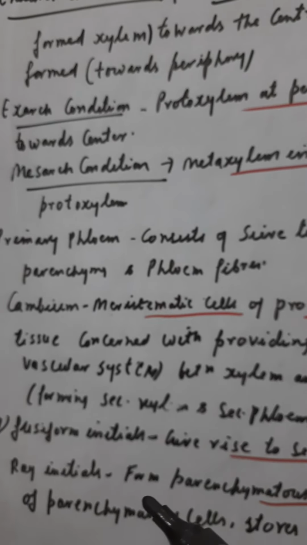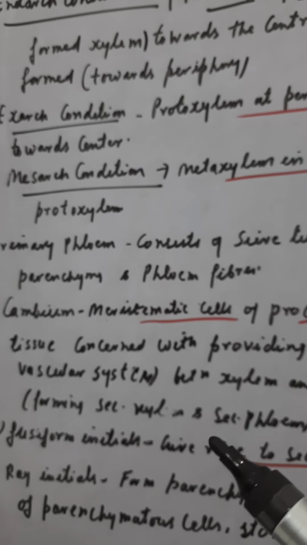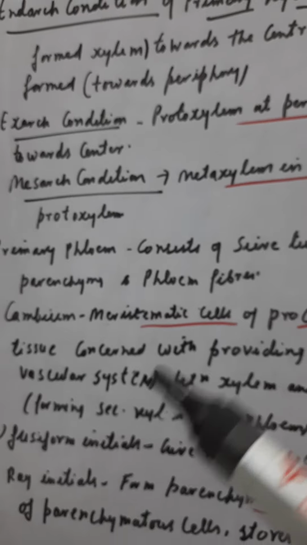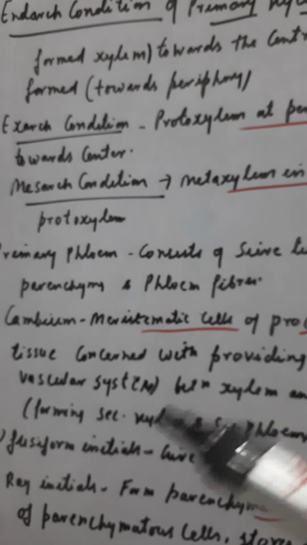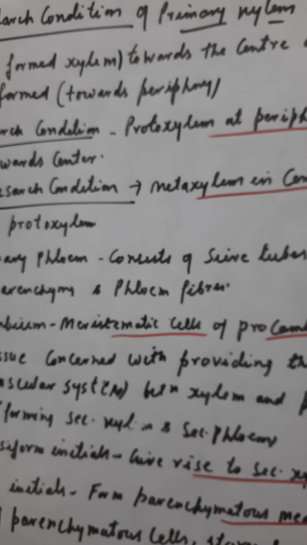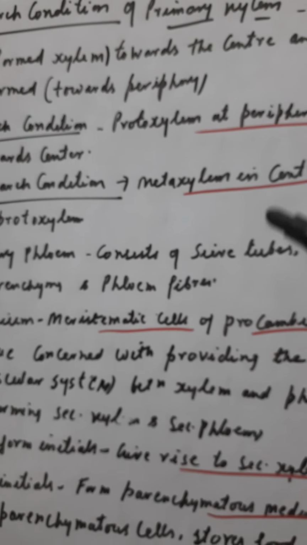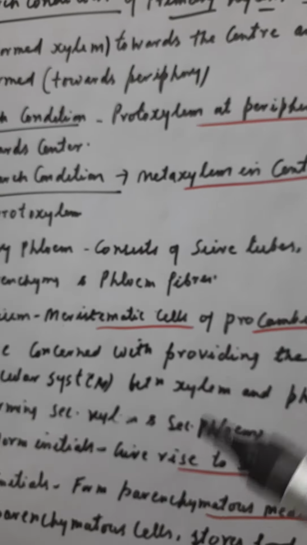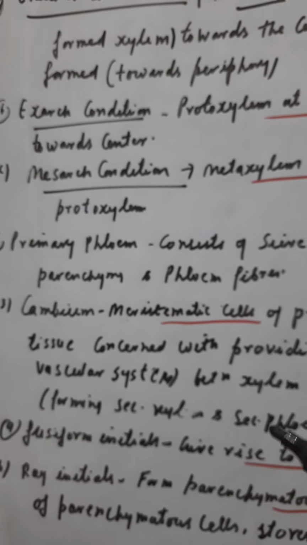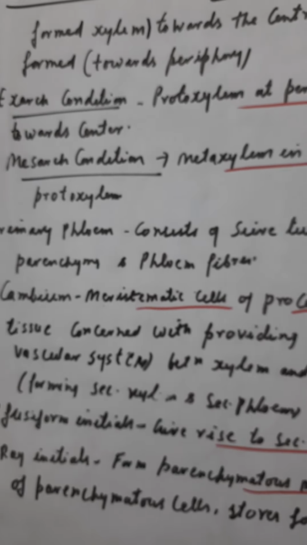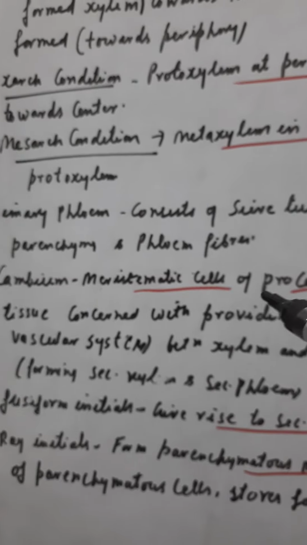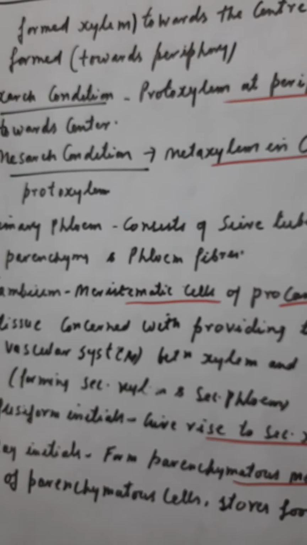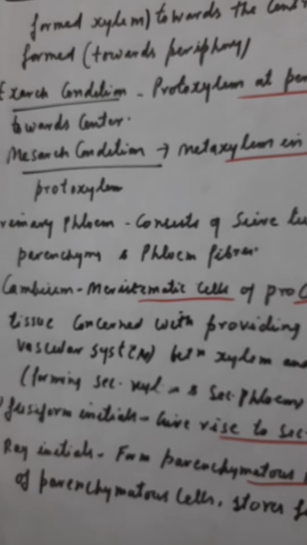Then after that, this green stem is replaced by the woody stem. This is the secondary growth, in which the secondary xylem and secondary phloem are also formed. So this cambium is usually meant for giving rise to the secondary growth.